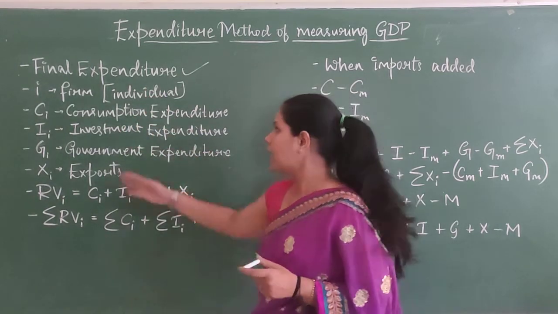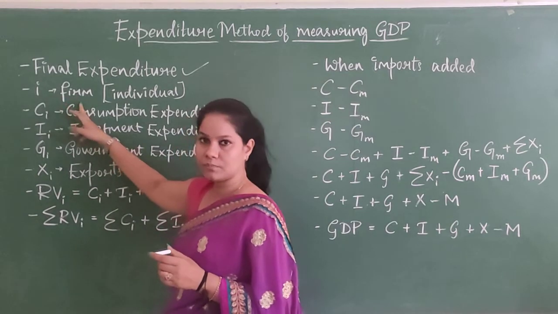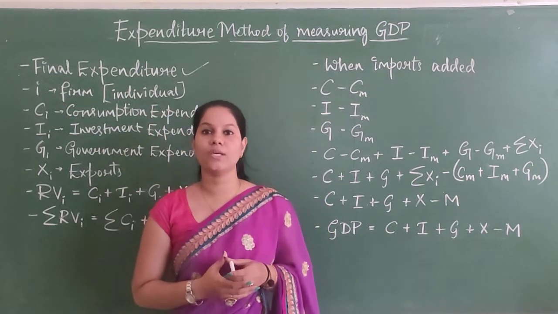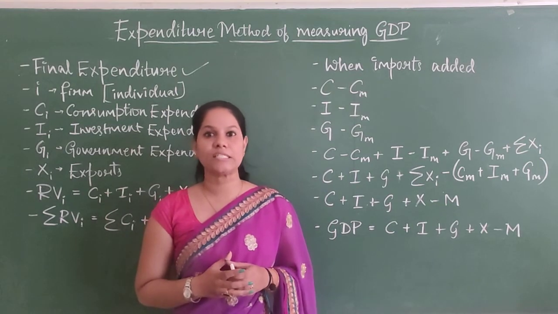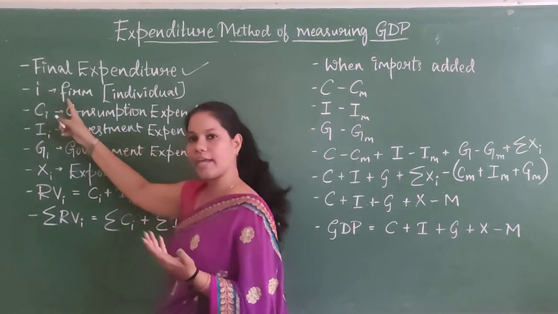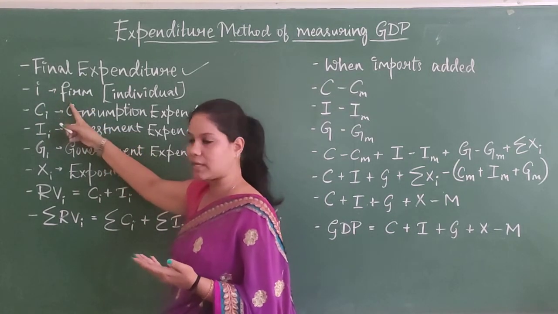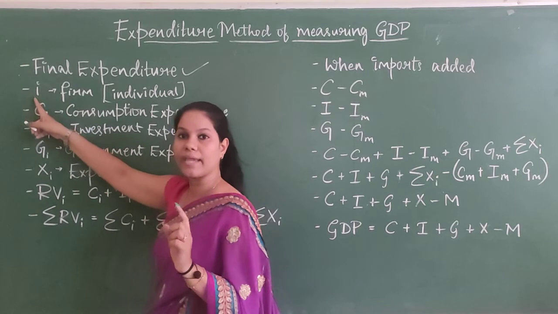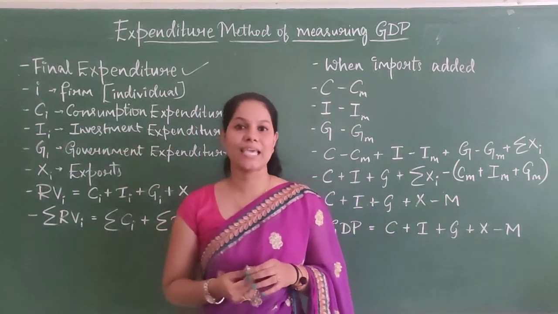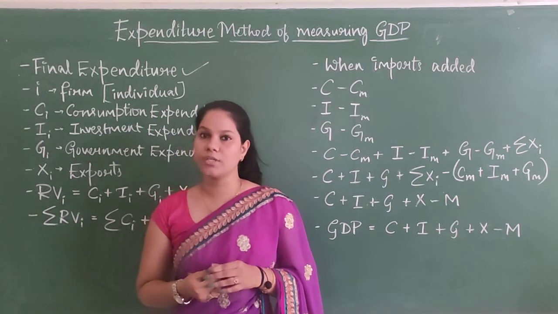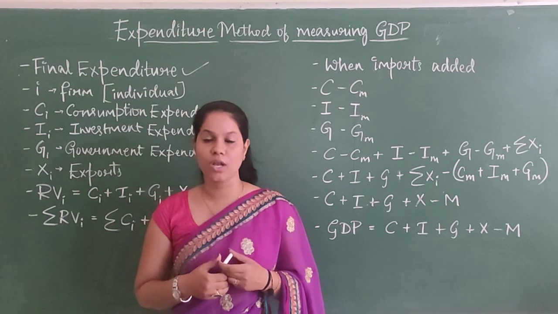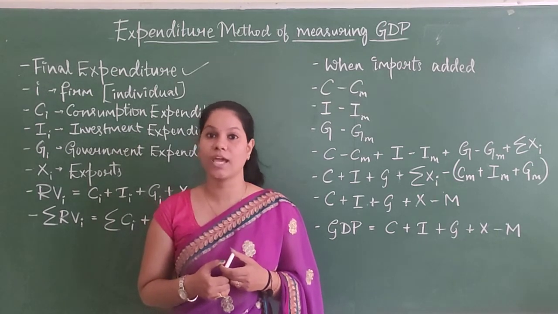So here I is considered as a firm, an individual one. Before coming to the aggregate, let me consider the individual. For an individual firm, how much money they are spending will be represented by small i. The first one is Ci, consumption by an individual household: being an individual, how much consumption expenditure I will be doing.